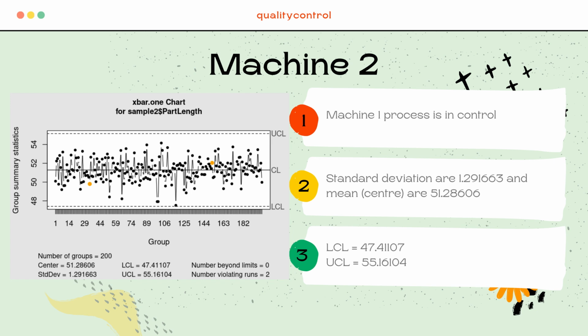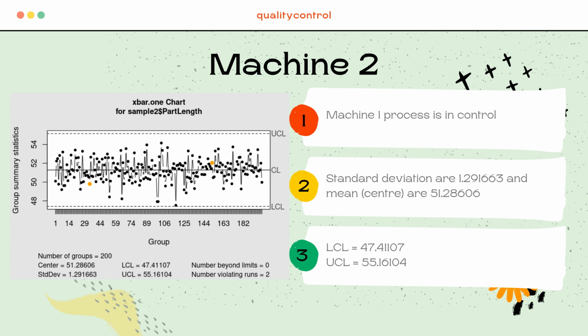As for machine 2, the lower control limit and upper control limit can be read from the chart, which is 47.41107 for the LCL, and for the UCL is 55.16104.